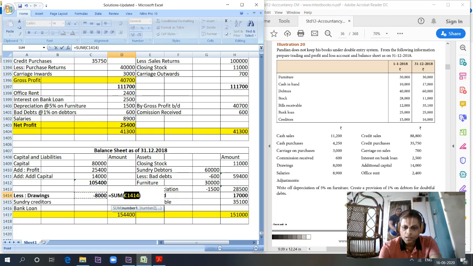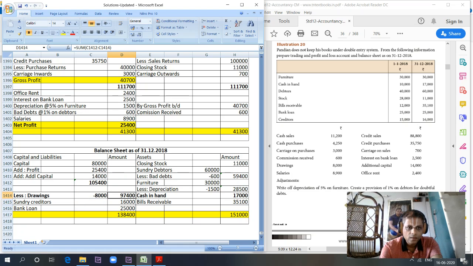Total it. $119,400. So what is the difference we are getting? 1,400.